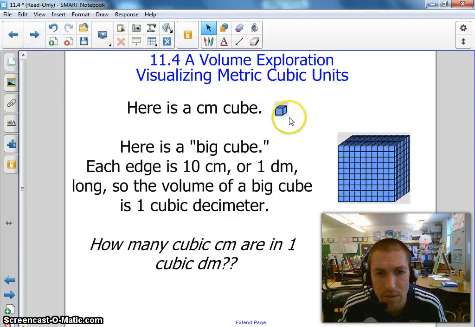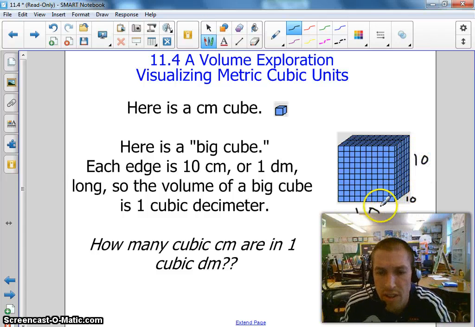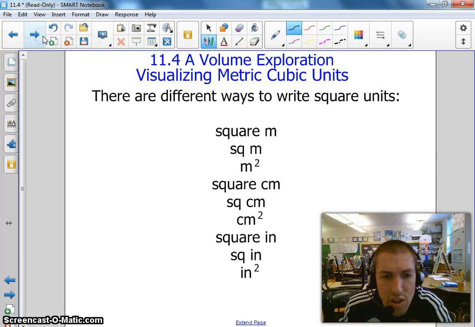All right, here's a good example: a centimeter cube, and the big cube, where it has 10 centimeters here, 10 centimeters back, 10 centimeters high. What do you think the volume of that would be? It would be 10 there, 10 there, and the height is 10 centimeter cubes there. How many would it be? You got the answer? It would be 1,000, because we are multiplying 10 times 10, which gives us 100, and 100 times 10 gives us 1,000 cubic units.